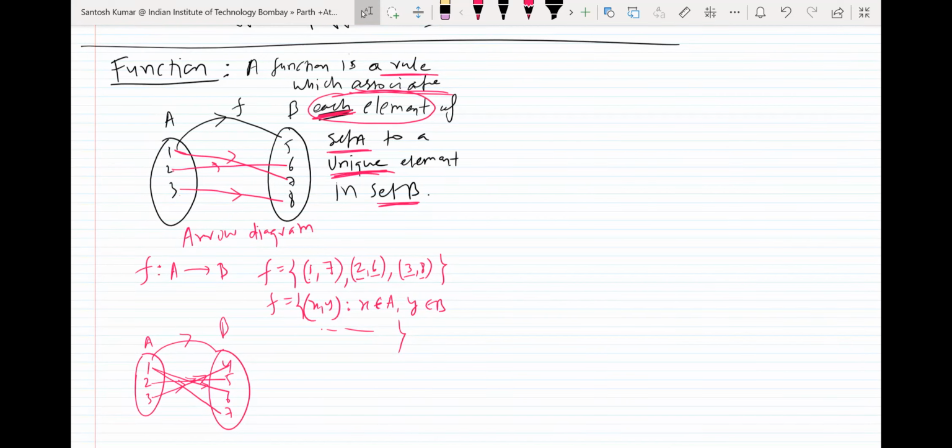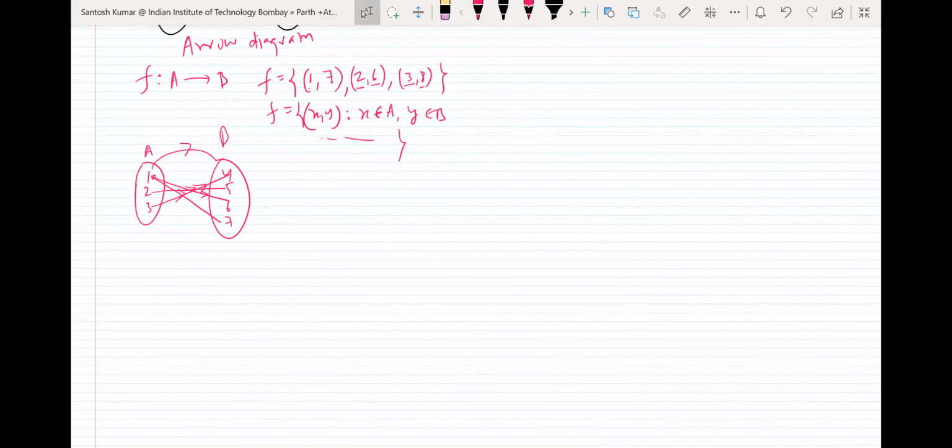Right. So unique means one and only one image. Here 1 has 2 images, that is not unique, but it says every element of A must have a unique image in B. So 1 has 2 distinct images, image 6 as well as image 7. So 1 does not have a unique image. That's why we call it not a function.